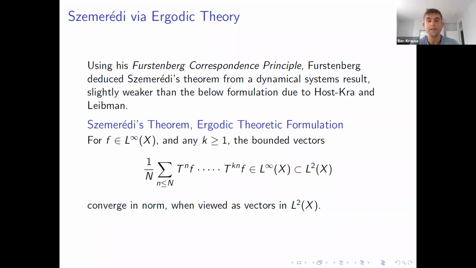So here's the theorem. Suppose I take a bounded function and I consider these multilinear ergodic averages. I multiply T^n f, T^2n f, T^3n f, all the way up to T^kn f, and I average in n. Now each one of these averages is bounded, so in particular, it's in L2. And there's some L2 vector to which these averages converge in norm.